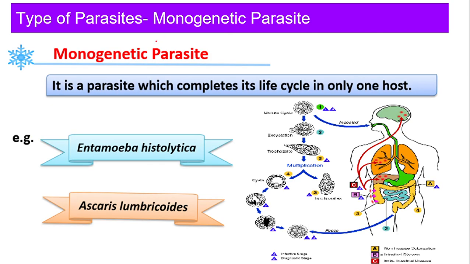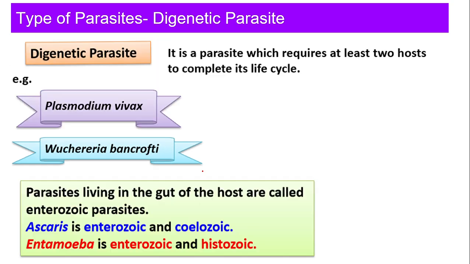Then the next one, monogenetic parasite. Monogenetic, mono means what? One. Now here genetic means I'm not talking about gene and chromosome. Here it is nothing but a parasite which completes its whole life cycle in only one host. Still, if you want to connect it with the gene, when the whole life cycle is completed in one host, obviously there will be the reproduction process, and then there will be talk of genetics and chromosomes, right? So monogenetic is nothing but it completes its whole life cycle in one host.